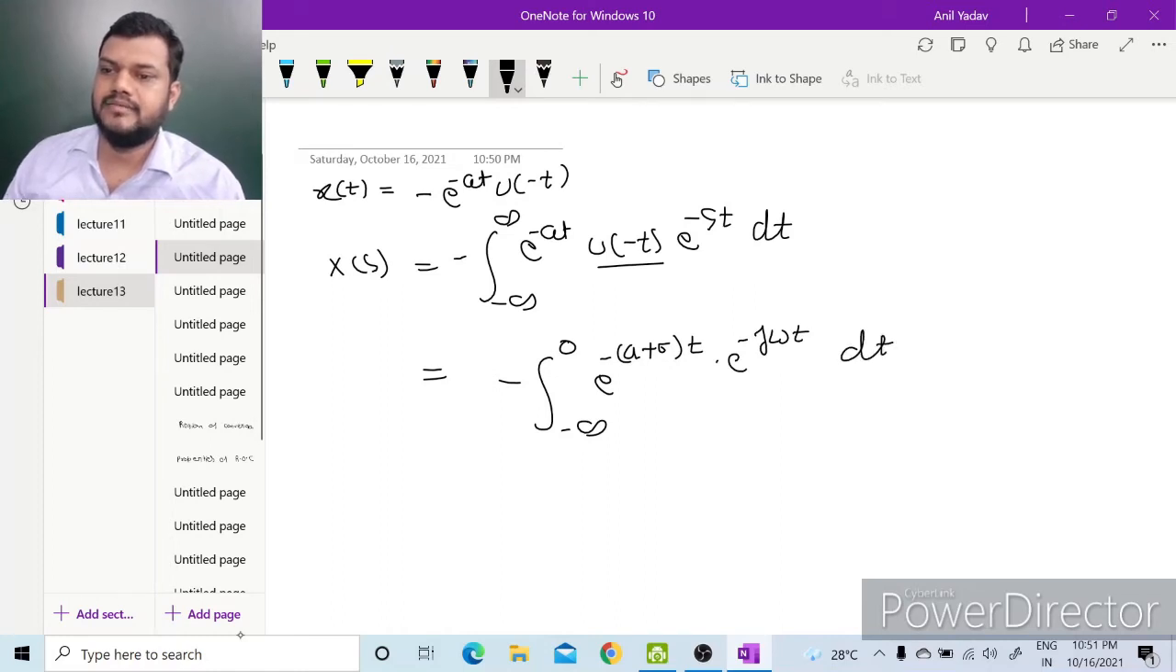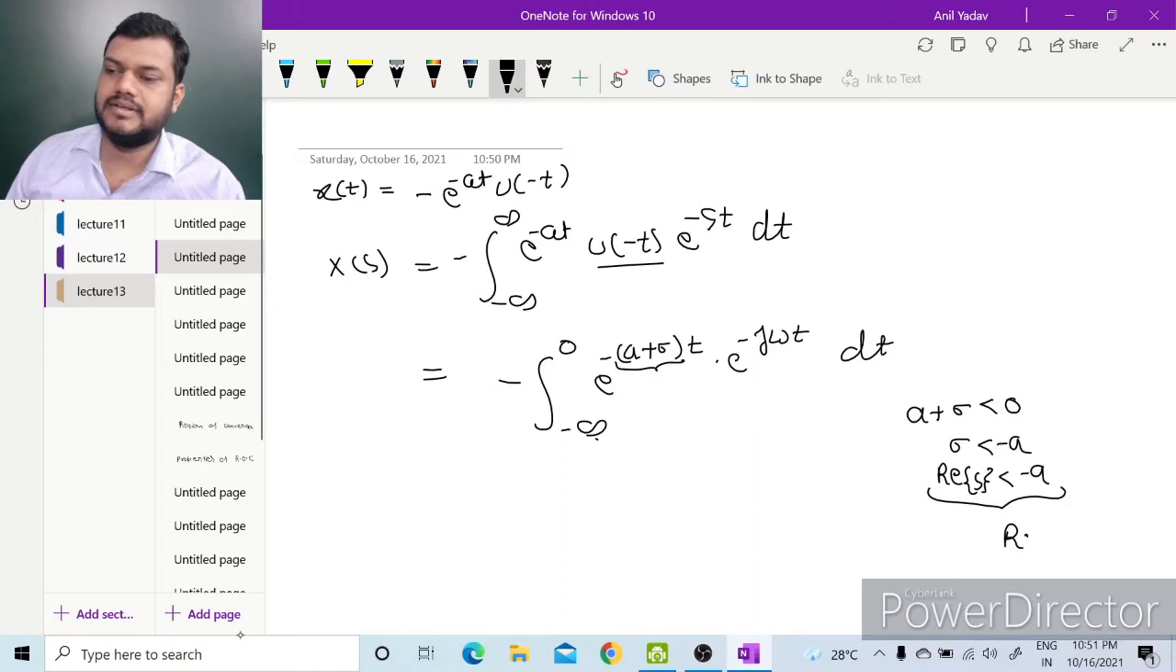When we put the limit as minus infinity here, this becomes plus infinity if this a plus sigma is positive. So to converge this integral, a plus sigma should be less than 0. So the real part of s should be less than minus a. This is the region of convergence, and this integral will become 1 upon s plus a.